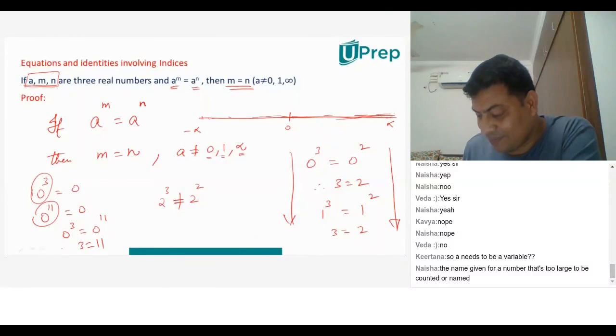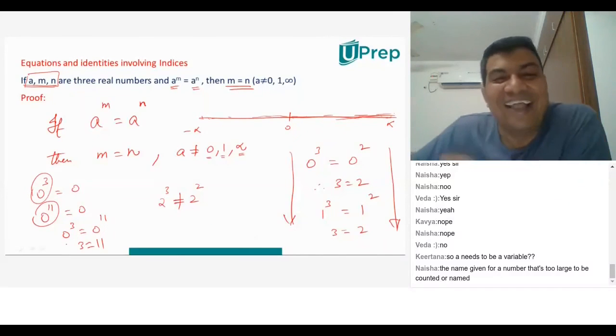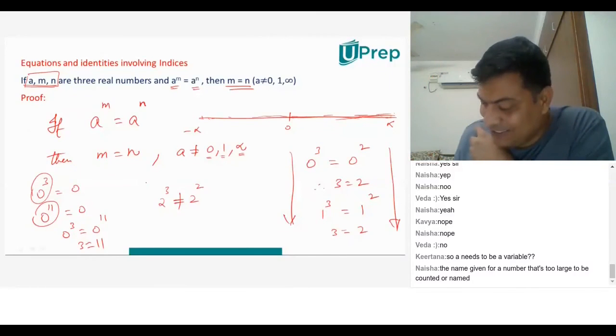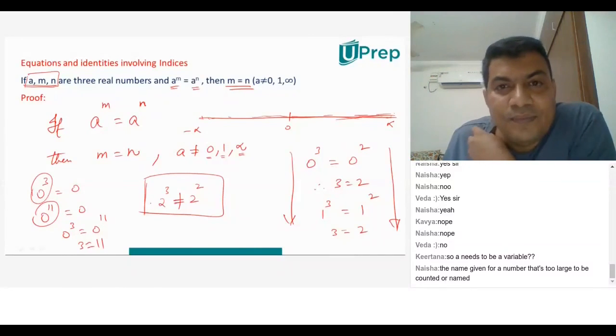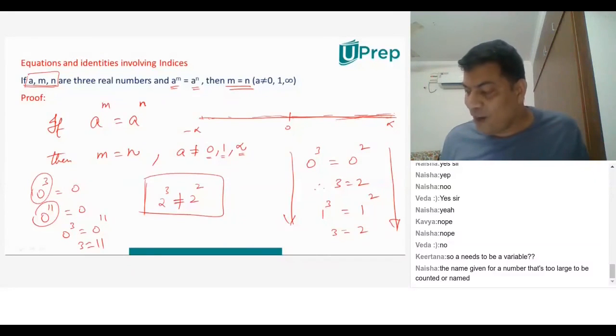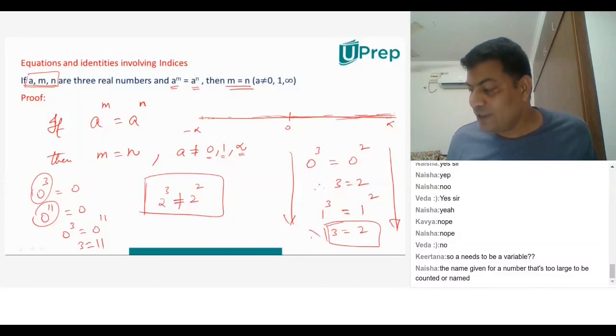Now I understand what you're trying to say. When you asked this question, I understood what you were trying to ask me. So now you appreciate that? Yeah, now I get the point. So similarly, 1 to the power of 3 is also 1, and 1 to the power of 2 is also 1. If I say they are equal, therefore 3 is equal to 2. This is not true. Similarly, this is not true.